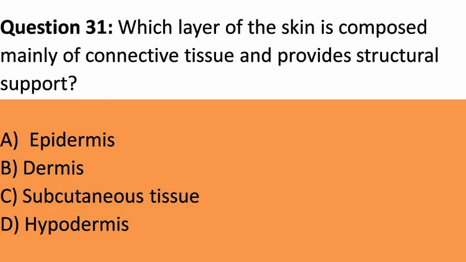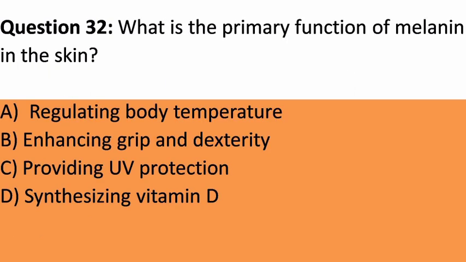Question 31. Which layer of the skin is composed mainly of connective tissue and provides structural support? A. Epidermis. B. Dermis. C. Subcutaneous tissue. D. Hypodermis. Answer. B. Dermis. Explanation. The dermis is primarily composed of connective tissue and provides structural support for the skin, as well as housing important structures.